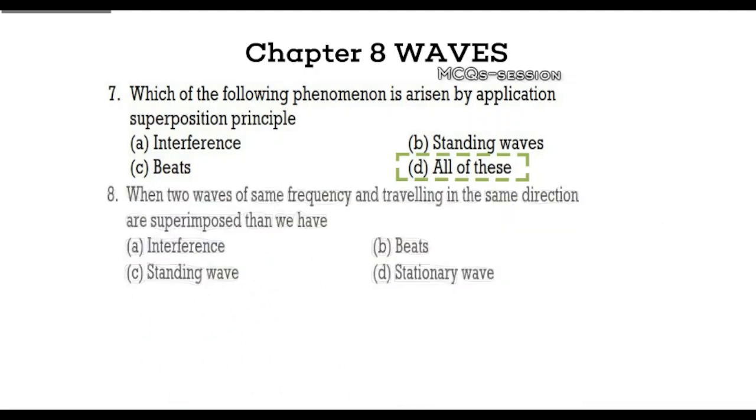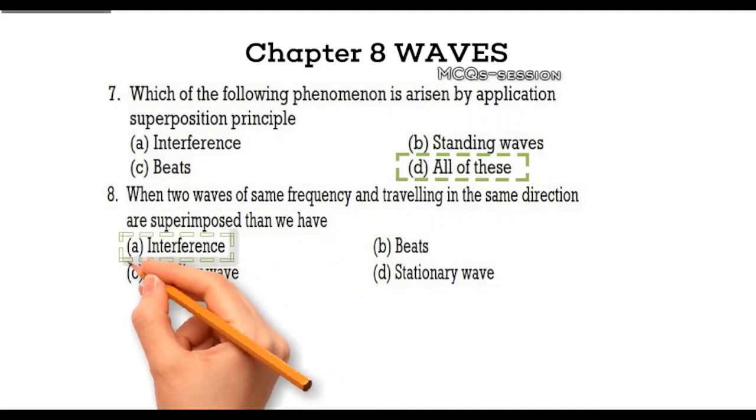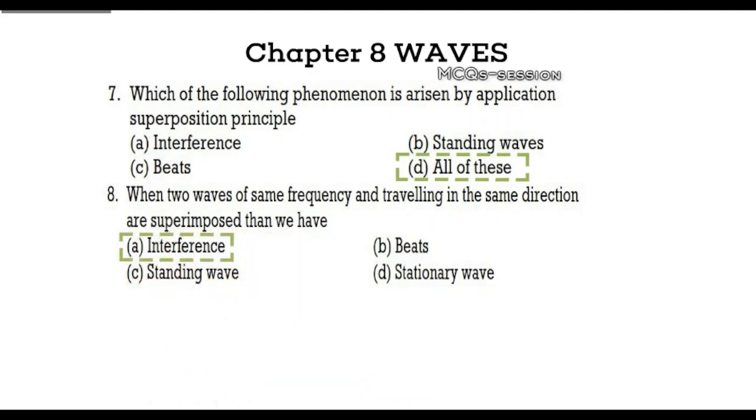Question 8. What happens when two waves of the same frequency traveling in the same direction are superimposed? Your options are A. Interference, B. Beats, C. Standing wave, D. Stationary wave. Which one do you think it is? Explanation. The correct answer is interference. When two waves of the same frequency meet, their amplitudes combine, creating constructive or destructive interference.